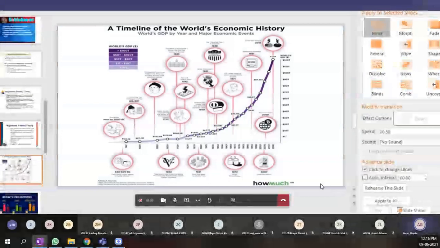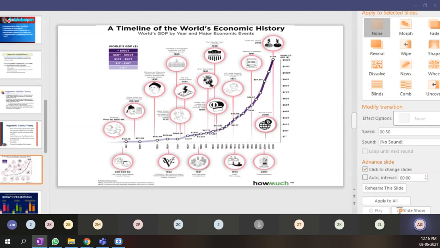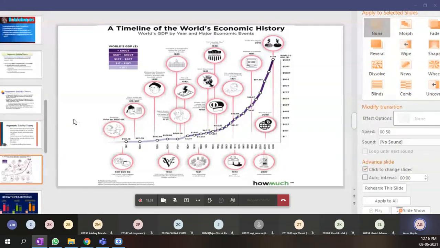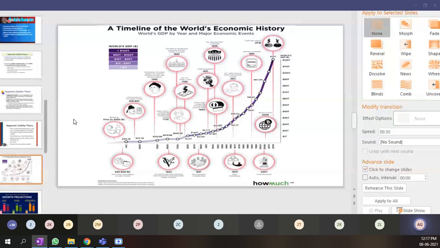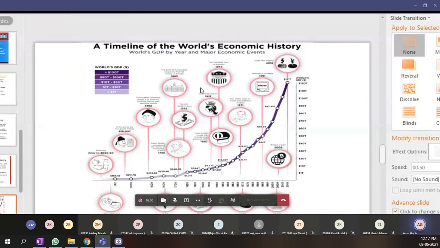timeline of the world's economic history. As you can see on the screen right now, this particular timeline of the world's economic history tells you about the overall changes in the world economy that took place right from prior to 3000 BC. So prior to 3000 BC, the bartering system started, wherein goods and services were exchanged for another. Then in 650 to 600 BC, the first metal coins appeared. That was in Turkey. China prints the first paper money in 618 to 907 BC.